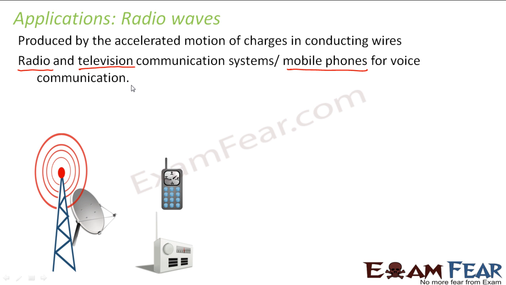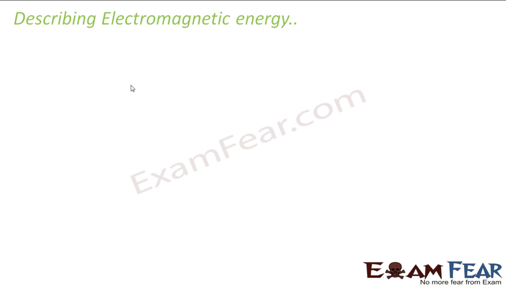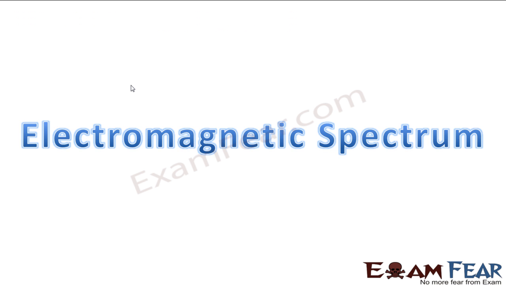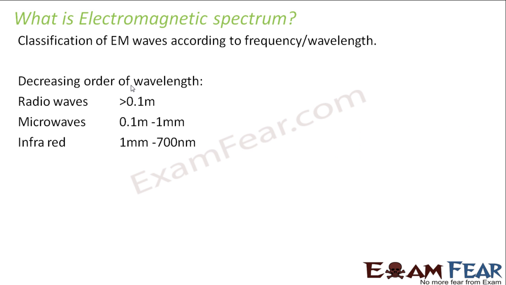Now in radio waves also we have different bands, as you saw in the electromagnetic spectrum. What is the wavelength of radio waves? If you look at the electromagnetic spectrum, the wavelength of radio waves is greater than 0.1 meters, right?